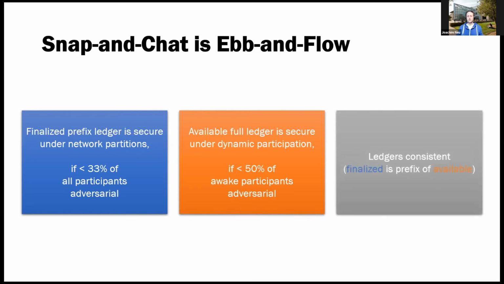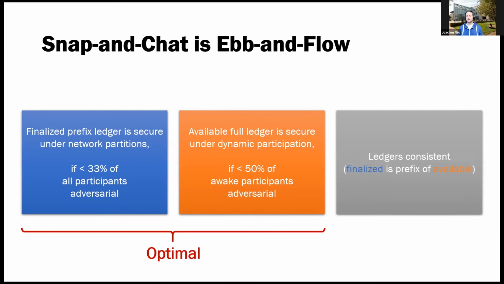And these two ledgers are consistent in the sense that the finalized prefix is a prefix of the available full ledger. And this construction is optimal in the sense that each of these two ledgers satisfies the best possible security that we can expect in the respective environment or under the respective conditions.